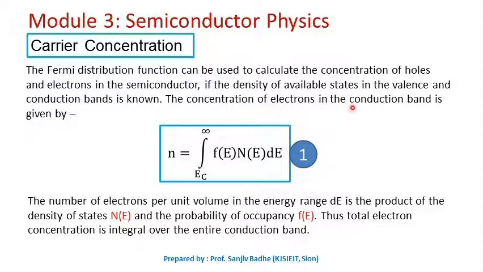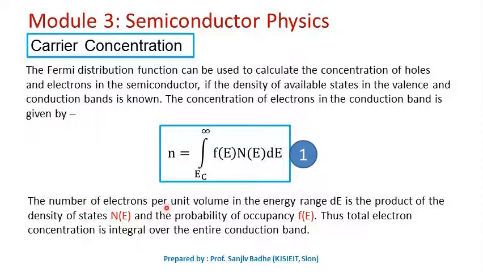The concentration of electrons in the conduction band, that is the number of electrons per unit volume, can be calculated as n equal to the integration from Ec to infinity of f(E) N(E) dE, where f(E) is the probability of occupancy and N(E) is the density of states.